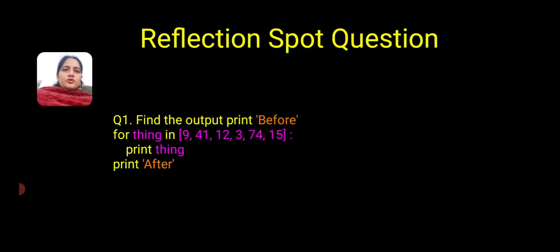My reflection spot question is, find the output. The question is, for thing in the values given, print thing, and print After. So what will be the answer? Find the output. The answer is 9 41 12 3 74 15. It will take one value at a time, and all the values are printed one after another.